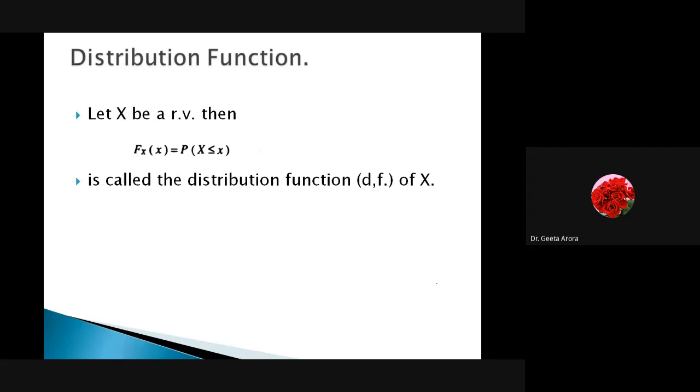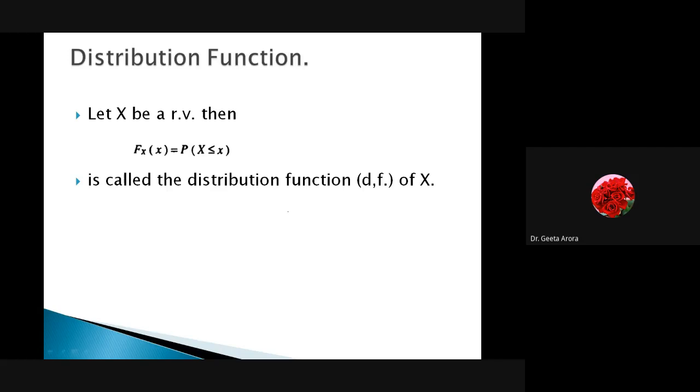Let's start with the next thing. Till now, we have learned about two things: what a random variable is, and what we know about the probability distribution. Now, we are going to learn about a new type of function which is called the distribution function. Three things we have learned. First is the random variable, which means a variable that can hold a numerical value regarding some conditions, in a possible outcome way. Second is the probability distribution, which has to be explored more. And the third thing we are going to start with today is the distribution function.